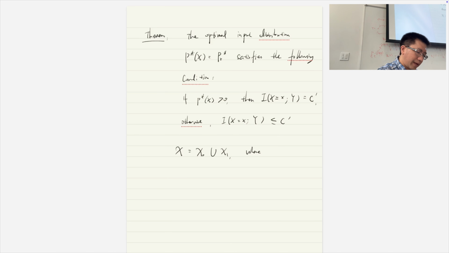We denote x0 as the bad letters and x1 as the good letters. x0 is all x such that px star equals 0, and x1 is all x such that px star is bigger than 0. Those are good letters, and those are bad letters.